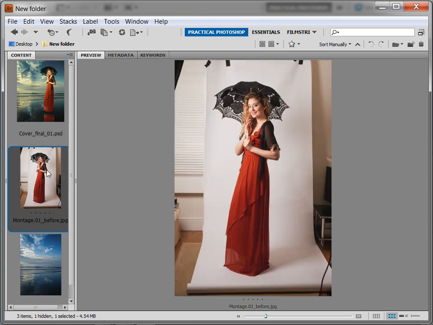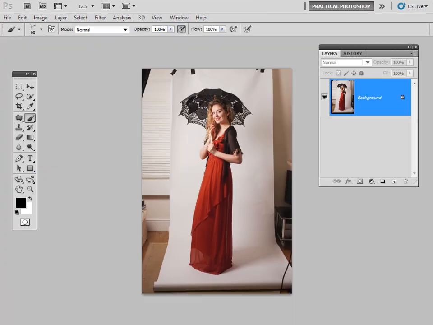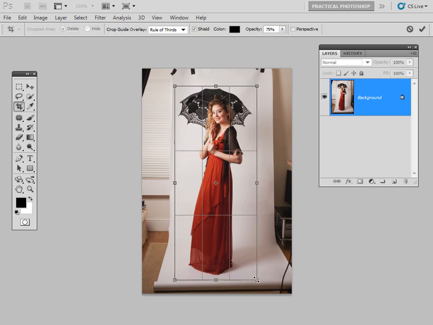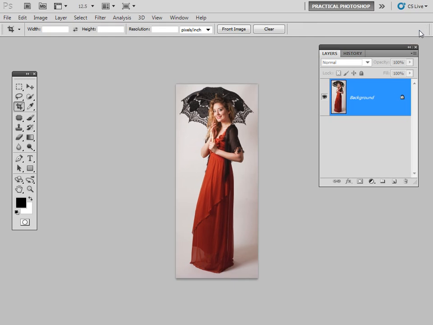Okay, so let's get started and double click on our model shot here. You can find this file also called montage.01_before. So let's click on this image here and we shall open in CS5. First of all, just to get rid of some of the unnecessary information in the background and make our stripping out a little bit easier, let's choose the crop tool from the tools palette on the left hand side over here. Let's just mark out our area, just leaving us with a nice clean background. Double click inside this area, hit return, or the tick mark over here just to commit our crop.